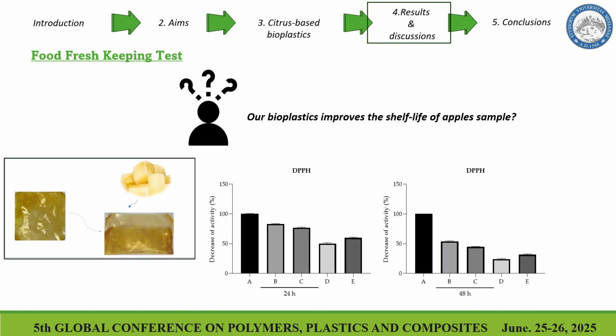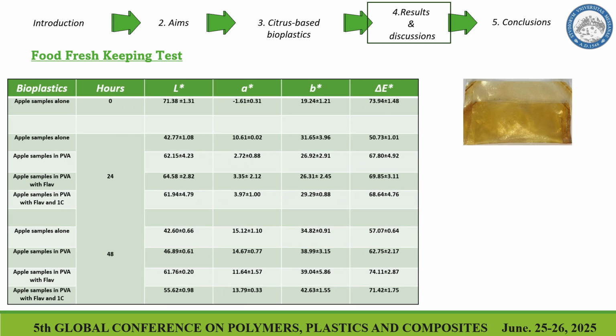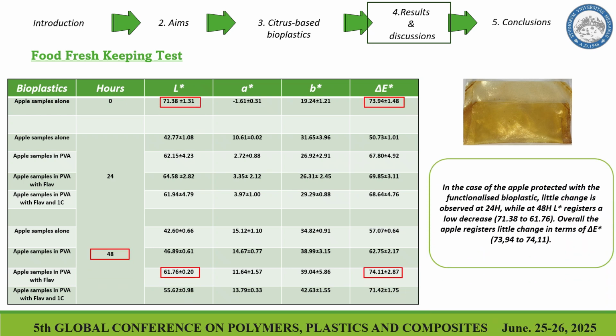And also this colorimetric analysis shows and confirms what we said, that in this case with our bioplastics we can improve the shelf life of the sample and so reduce, for example, lipid oxidation and other oxidative processes in our food matrix.